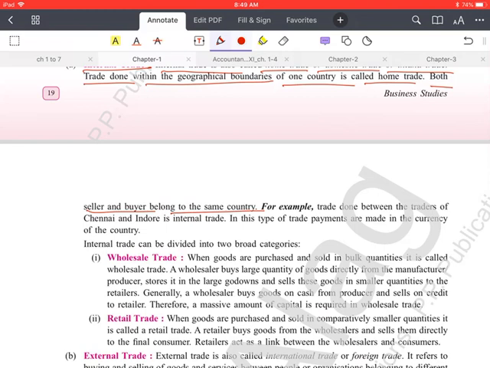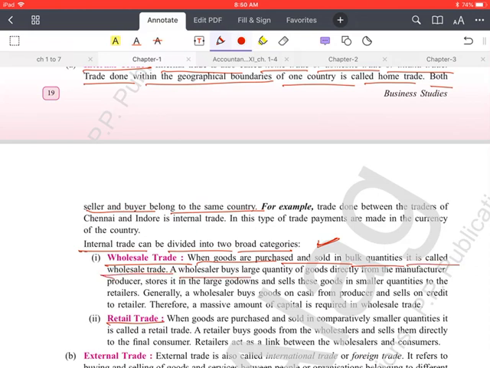Now internal trade can be divided into two broad categories. We further classify this internal trade into two categories, that is wholesale trade and retail trade. When goods and services are bought and sold in large quantities, in bulk, that is called wholesale trade, and the person who carries on that business is called a wholesaler.